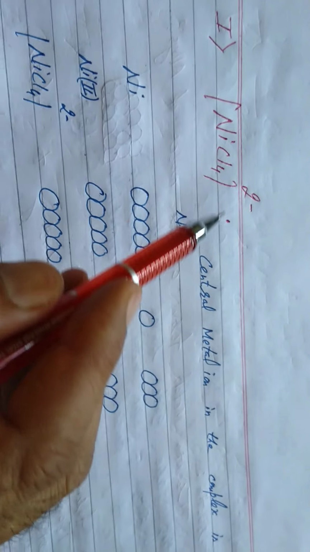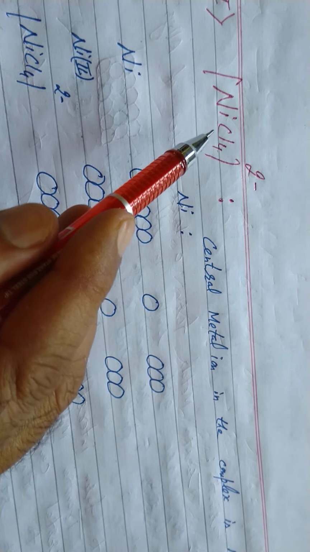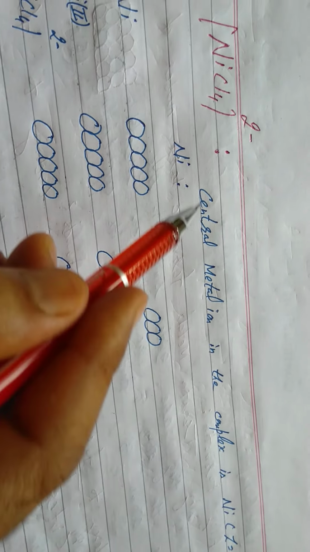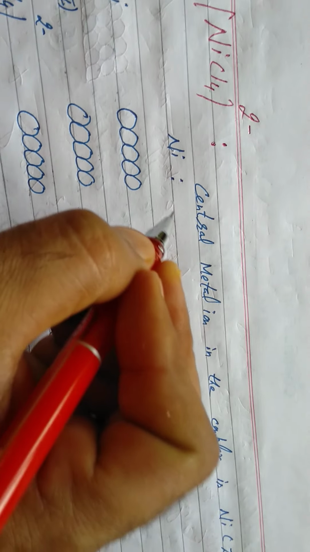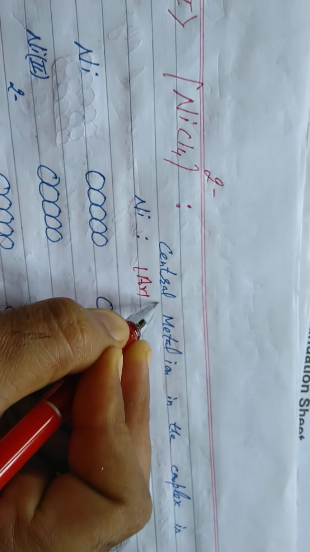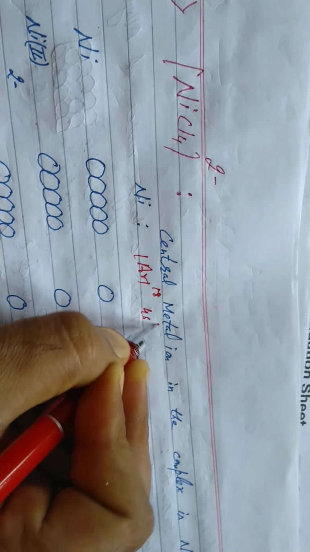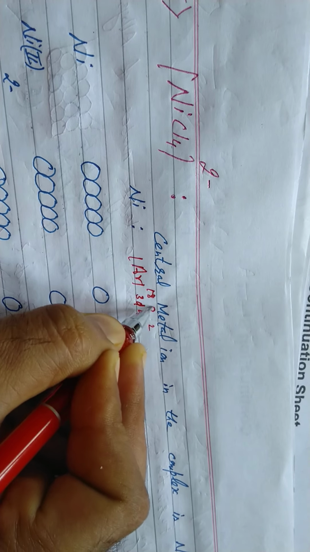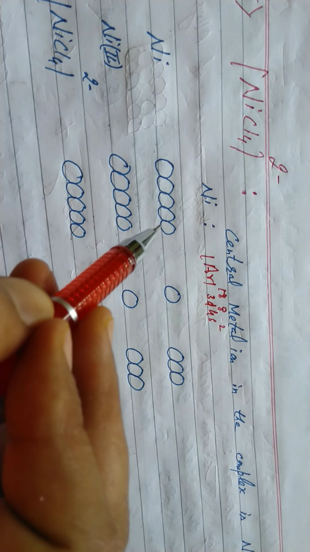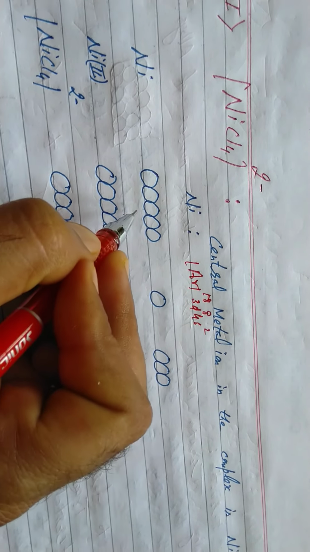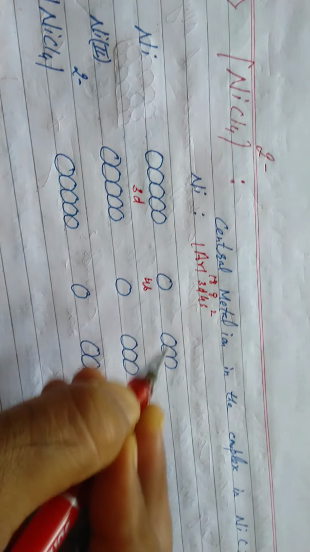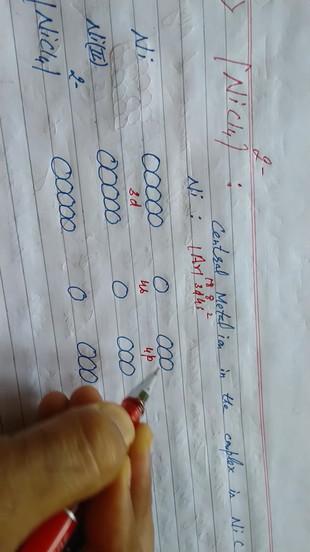At first, coordination number 4. The first example is [NiCl4] 2 negative. Students, it's clear the central metal ion in the complex is nickel, atomic number 28. What's the configuration of nickel? All of you know: nearest noble gas argon, 4s2 3d8. After this, students, mention electrons after the noble gas. That is, after the noble gas, the 3d subshell, 3d8, then 4s and 4p, which are vacant.